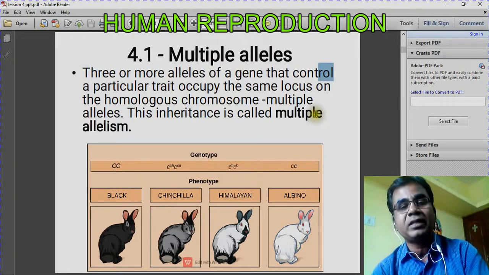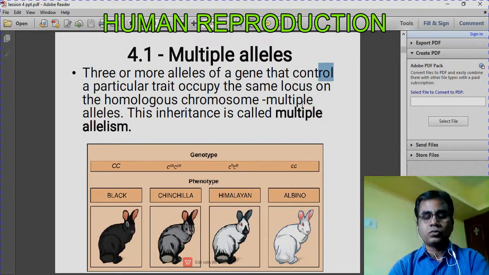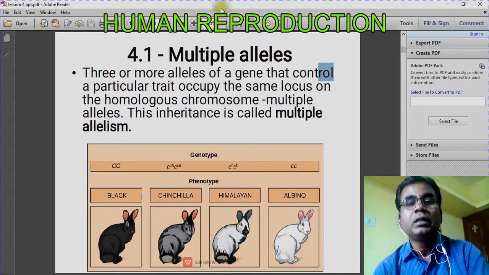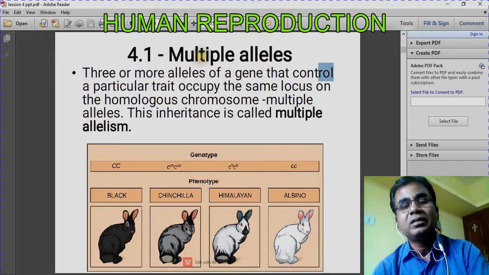You may have studied this in botany. There only two alleles are involved in the height of the pea plant. That character is controlled by only two alleles, but in this concept we are going to deal with three or more alleles. In Mendel's Pisum sativum experiment, they concentrated on only two alleles. In multiple allelism, three or more alleles control a particular character. That is multiple alleles.